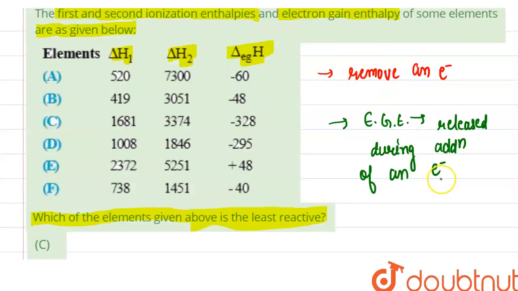As we know, metals have a tendency to lose electrons, whereas non-metals have a tendency to gain electrons.